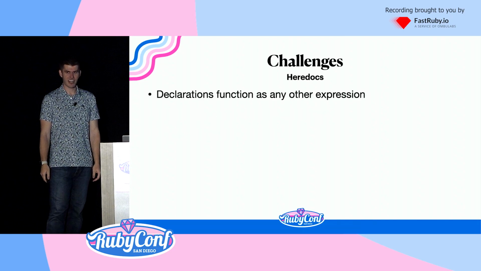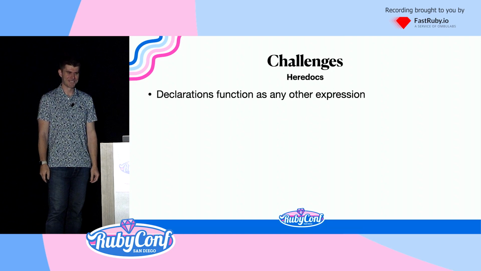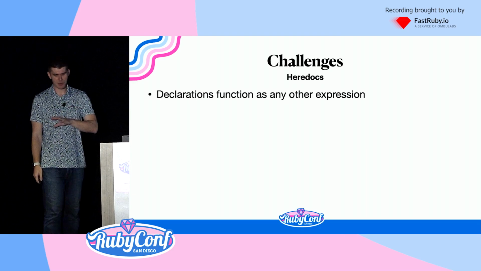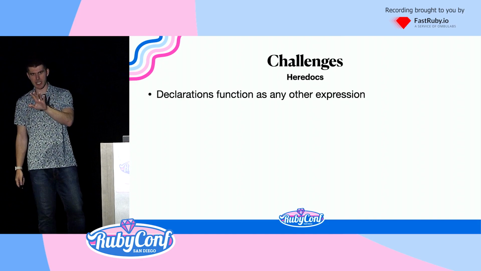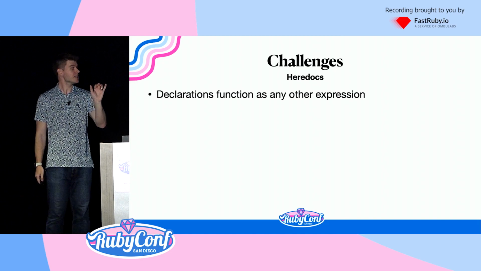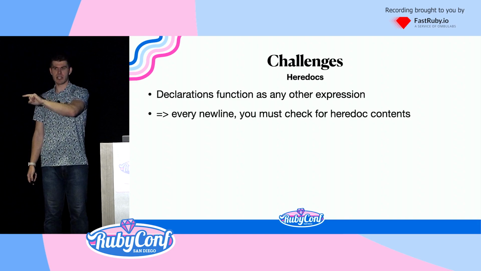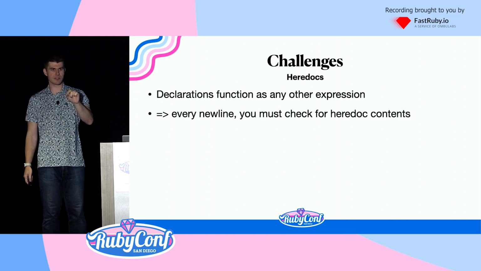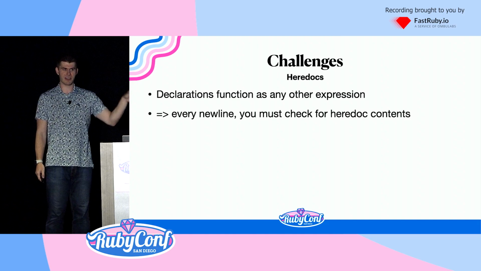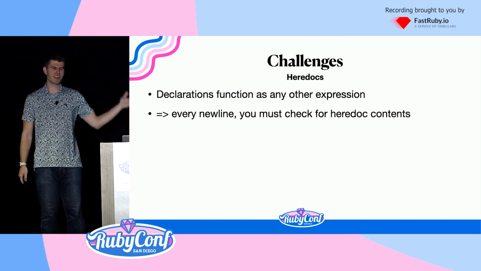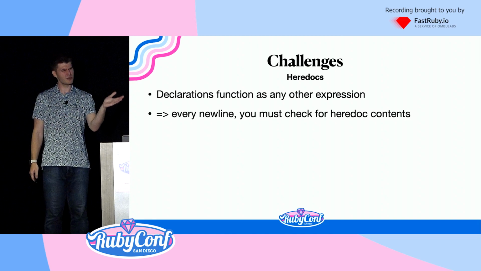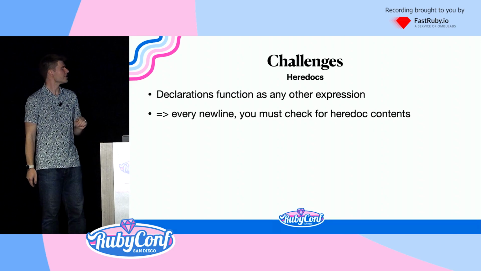Heredocs suck. They were a mistake, and I'm not sad I said it. Yeah. Heredoc declarations function as any other expression. So the less-than, and the name, that functions as any other expression in the tree, which means that every time you hit a new line when you're parsing Ruby, you have to check if you already saw a heredoc declaration and then go parse it. It functions as a stack of queues or a queue of stacks or some other BS.